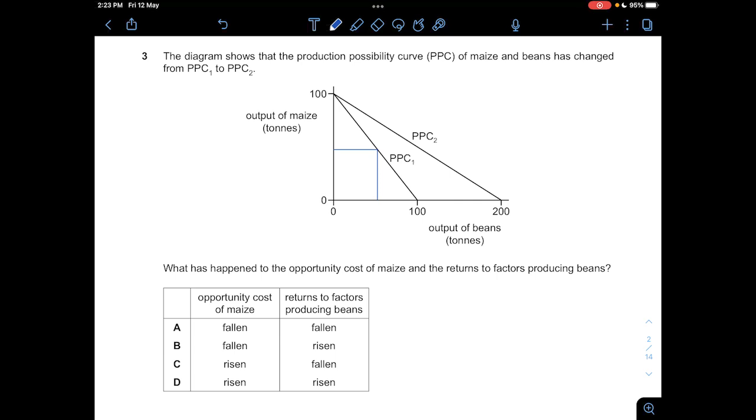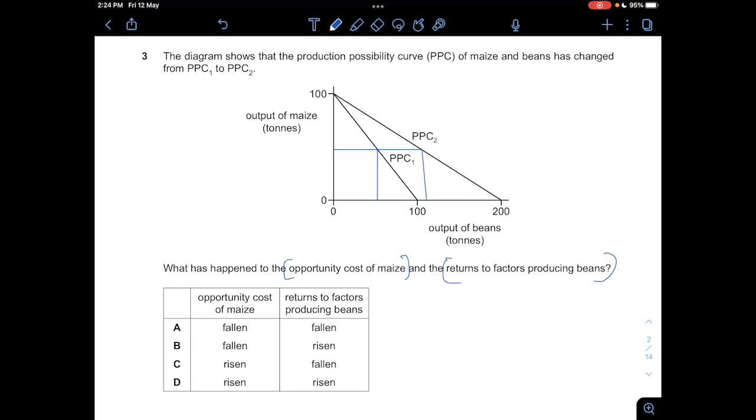Now, if let's say I were to draw a longer line for PPC2, it will look something like this, right? And then you see that we are now looking at the opportunity cost of maize and the returns to factors producing beans. So instead of producing only 100 beans, now the PPC has shifted to the point where you can produce more of beans in general. So 200 tons of beans would equal to 0 output of maize.